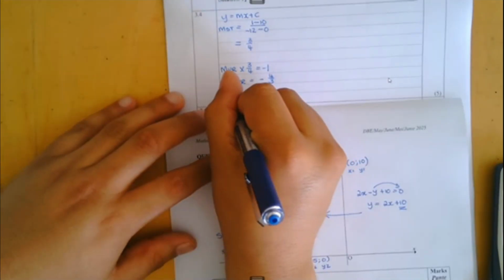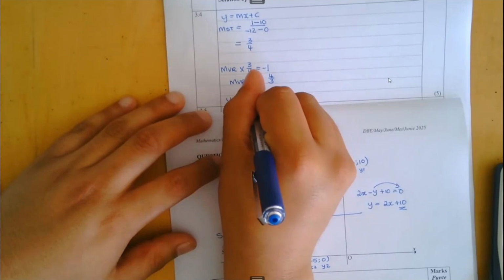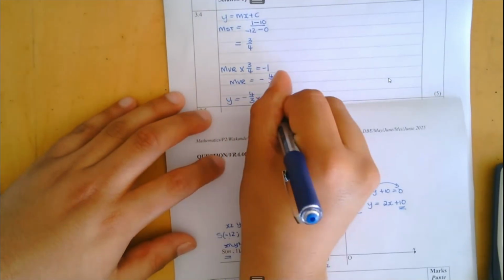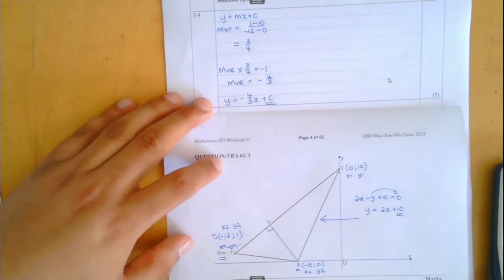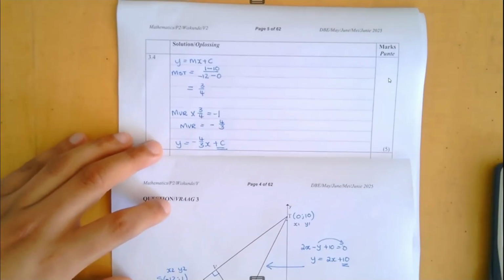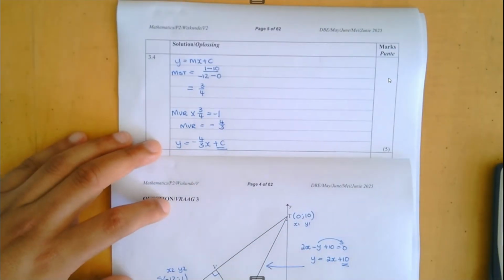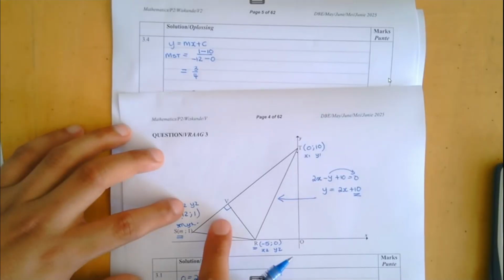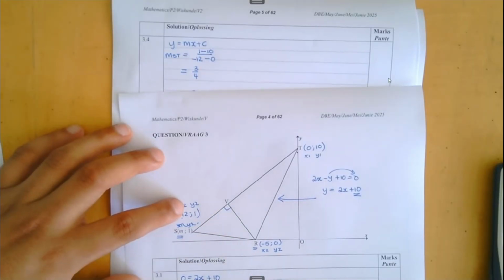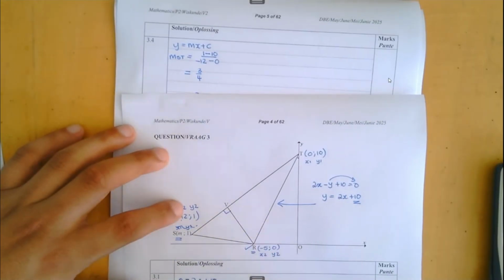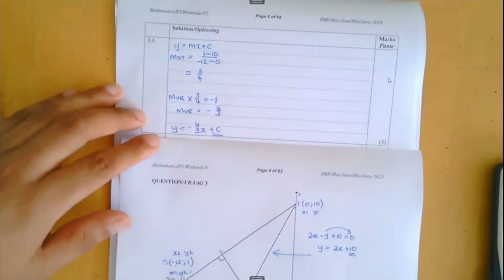Now I know so far that y is equal to minus 4 over 3 x plus c. I need to go work out that c. We've been doing this type of question since grade 9. How I work that out is either I have the y-intercept, which I don't for this particular line, or I just sub in a coordinate on the line. I have R, which lies on the line, so that's what I'm going to do.